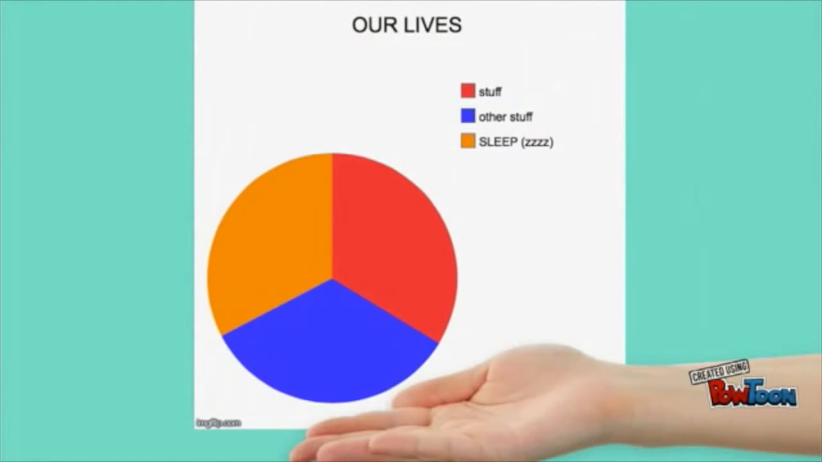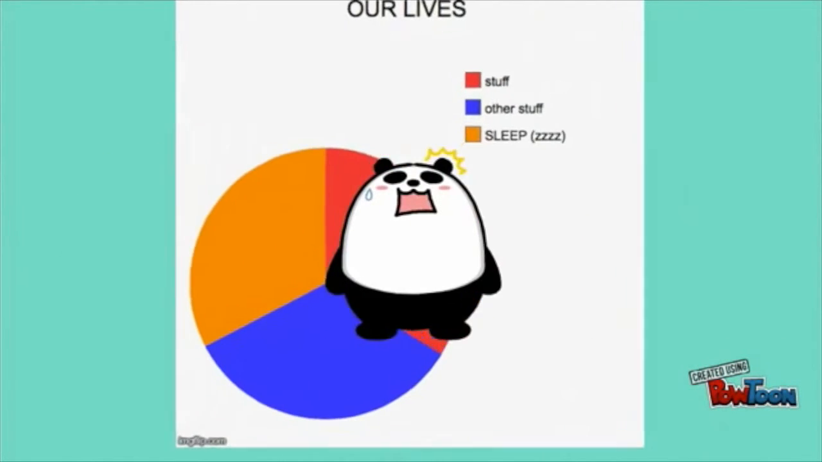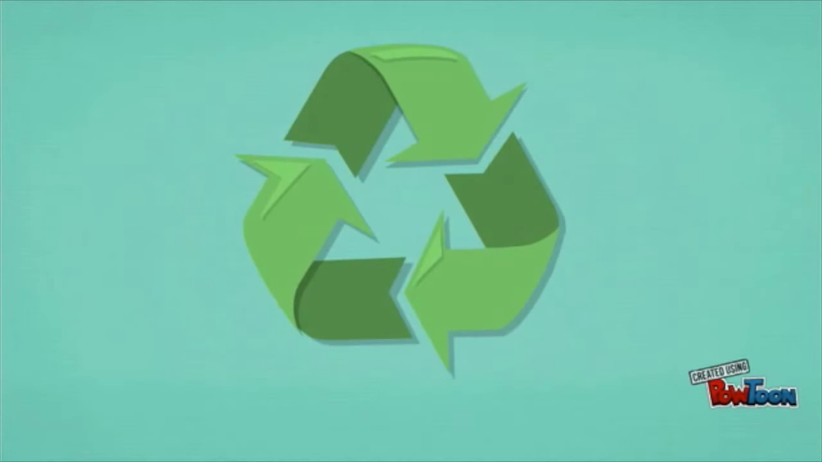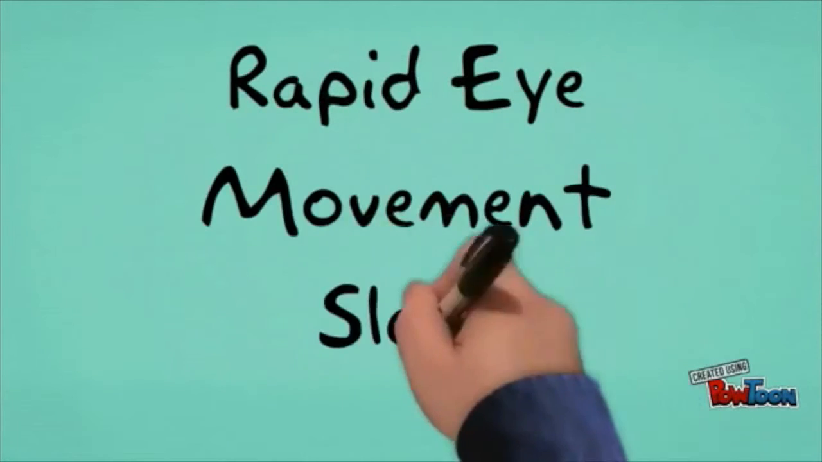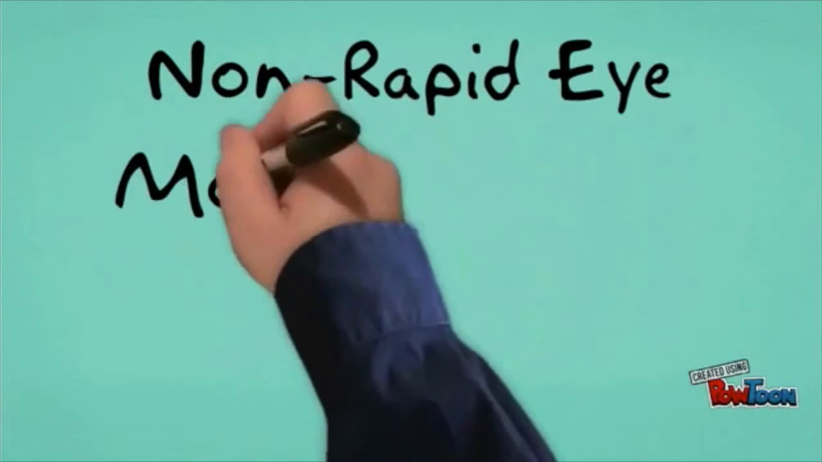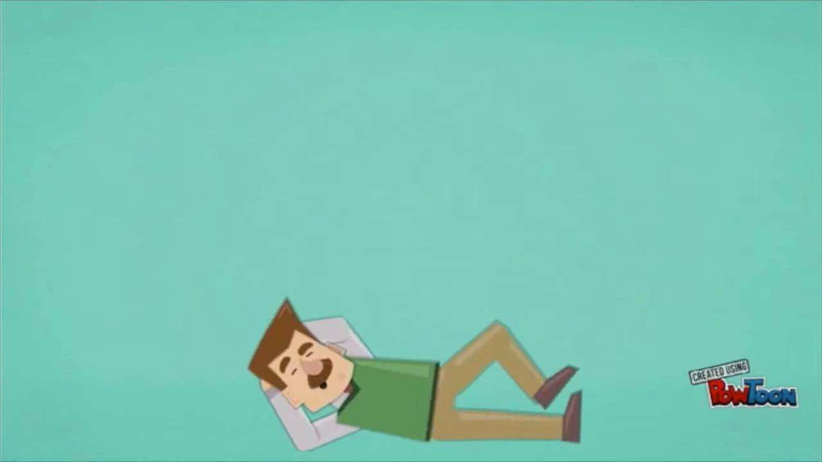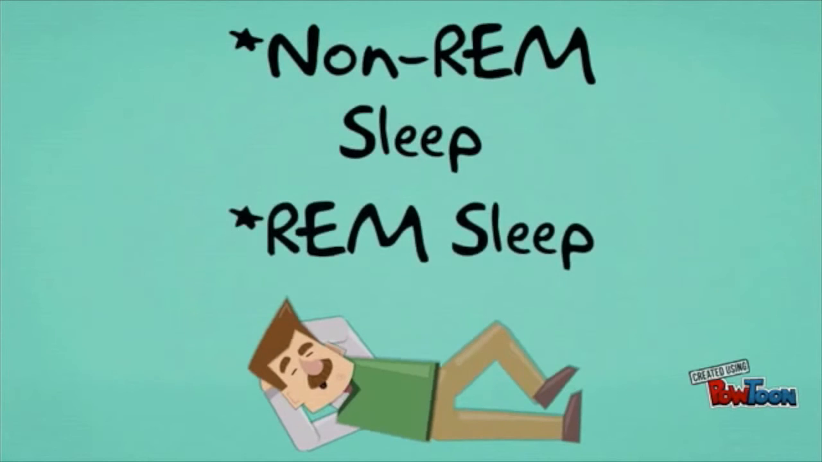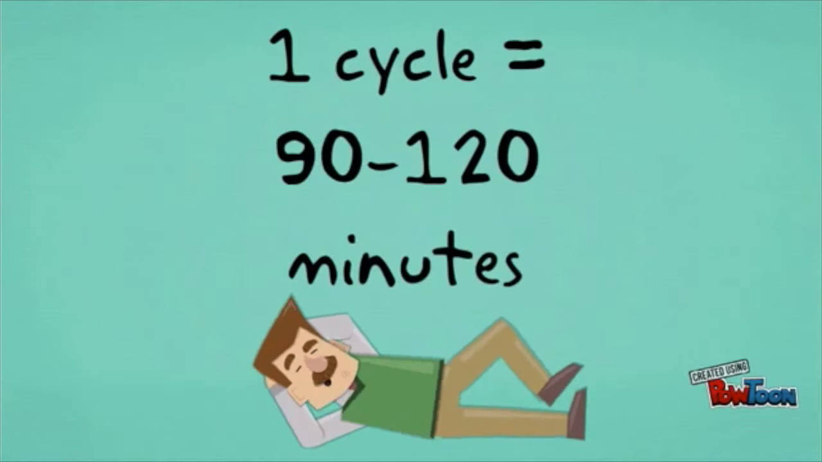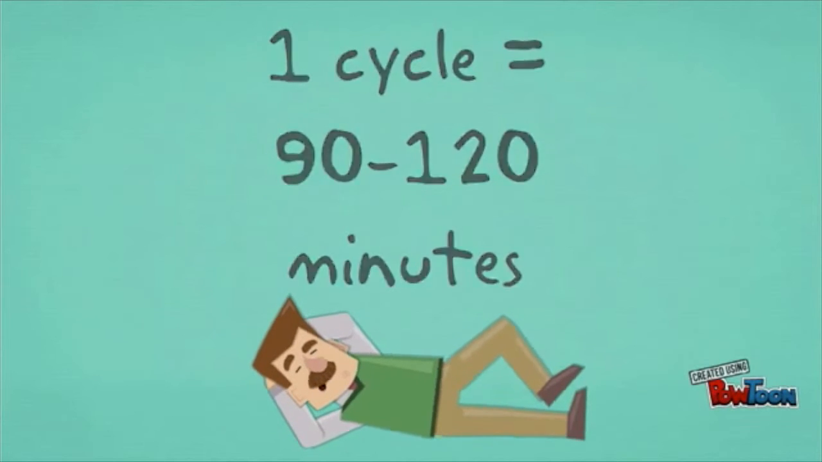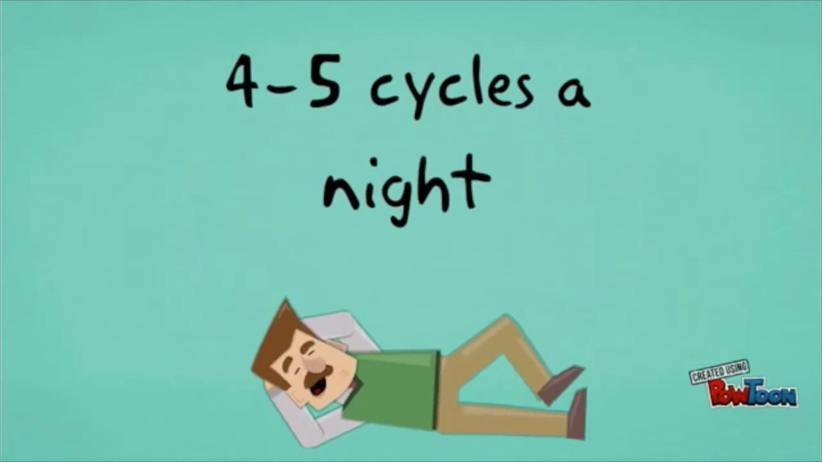Despite spending about 1/3 of our lives asleep, we actually know little about its physiological function. What we do know, however, is that it is cyclical in nature and is regulated by processes in the brain. Sleep can be broken down into two types: rapid eye movement sleep, or REM sleep, and non-rapid eye movement sleep, or non-REM sleep. Over the course of a period of sleep, non-REM and REM sleep alternate cyclically, with each cycle lasting from approximately 90 to 120 minutes, leading to 4 to 5 cycles a night.